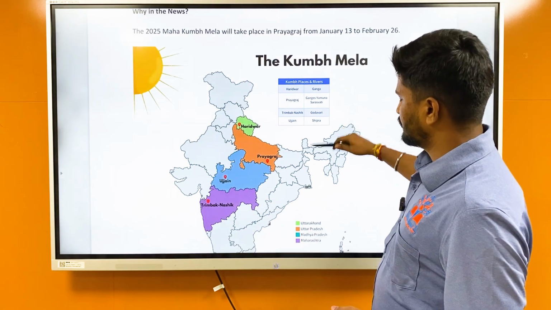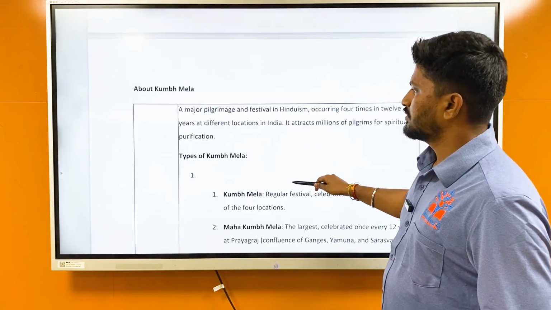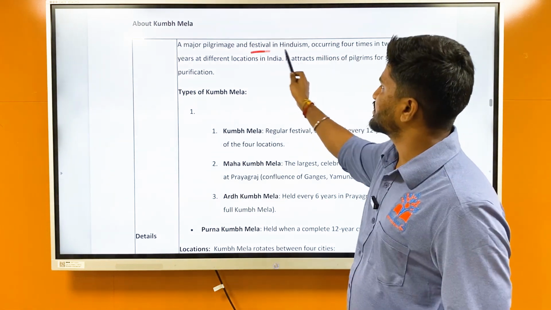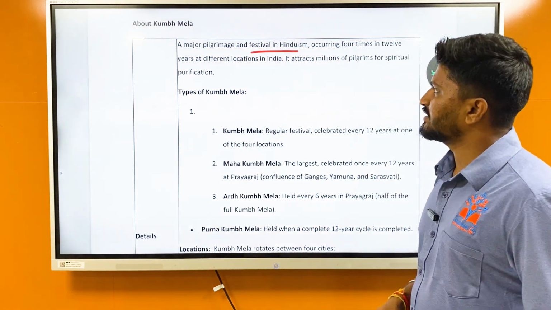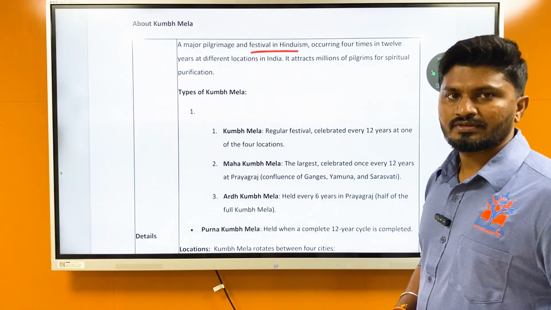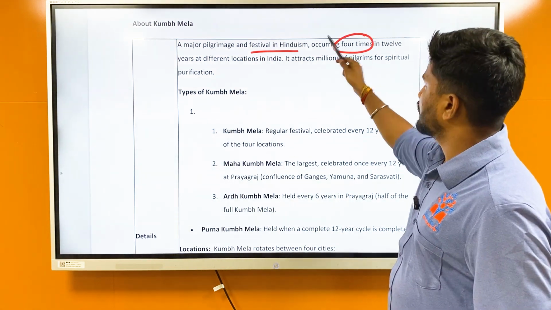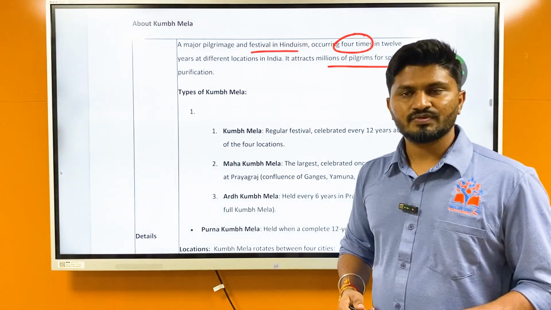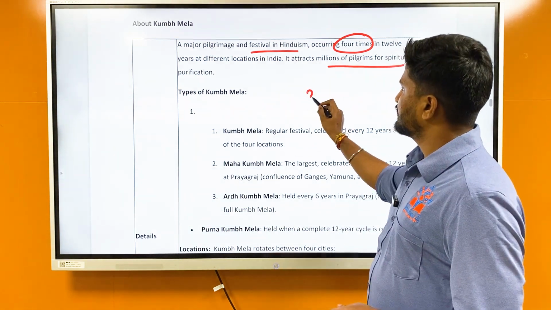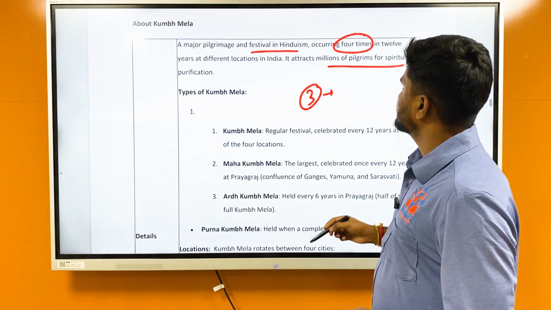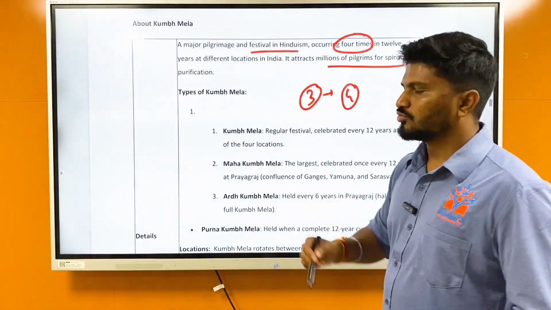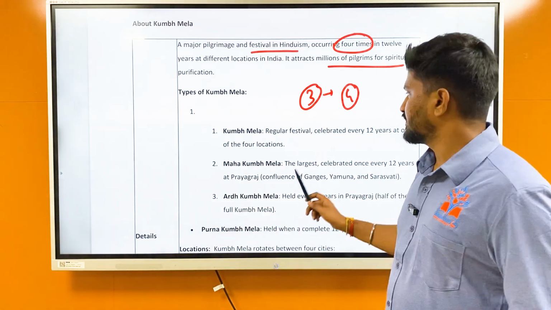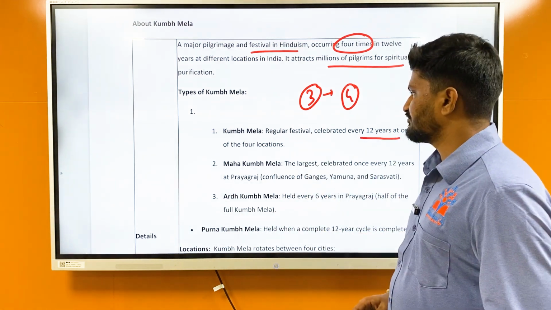So, about Kumbh Mela. Kumbh Mela is a major pilgrimage and festival in Hinduism, occurring 4 times in 12 years at different locations in India. Okay, 4 times in 12 years. It attracts millions of pilgrims for spiritual purification. Kumbh Mela happens 4 times, and within Kumbh Melas there are 3 types. One is the normal Kumbh Mela. It is a regular festival celebrated every 12 years at one of the 4 locations.